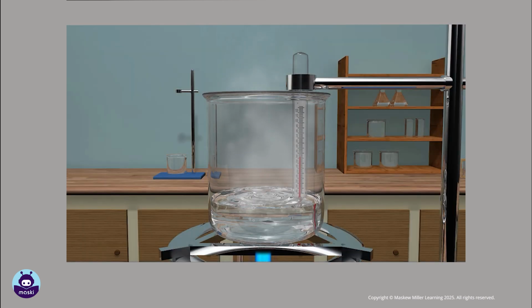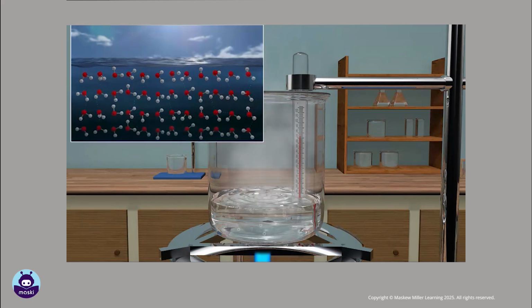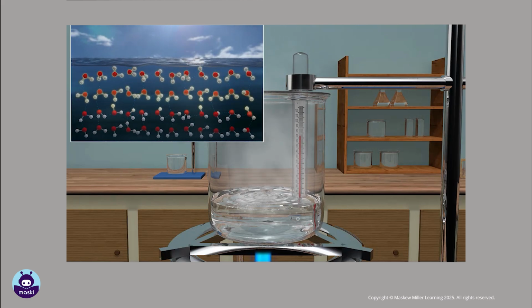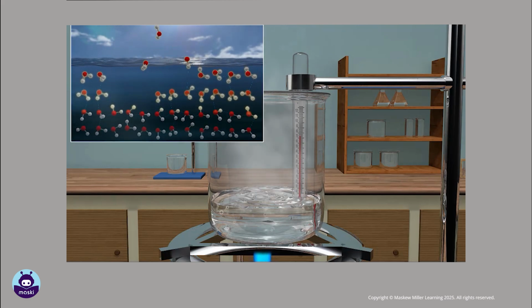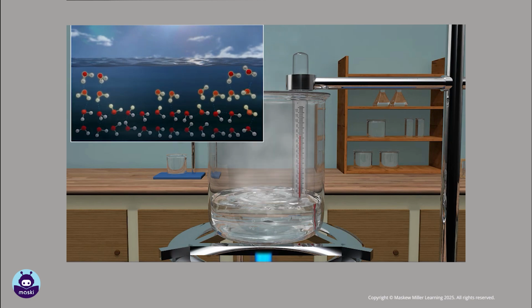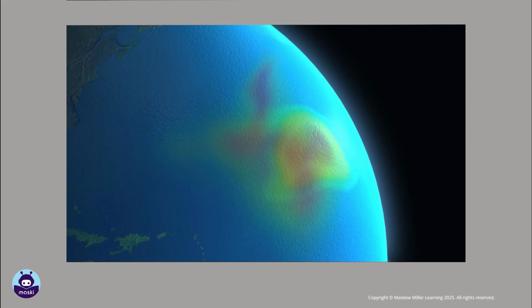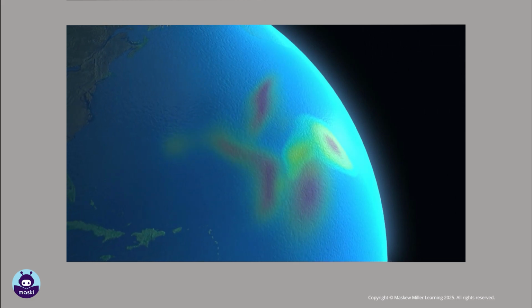We know that liquid water evaporates to form water vapor. So, how is evaporation different from boiling? Evaporation occurs at temperatures below the boiling point. It takes place at the surface of a liquid, where molecules with high kinetic energy escape to form vapor. It happens all the time over water bodies on the surface of the Earth due to the heat from the sun's rays.